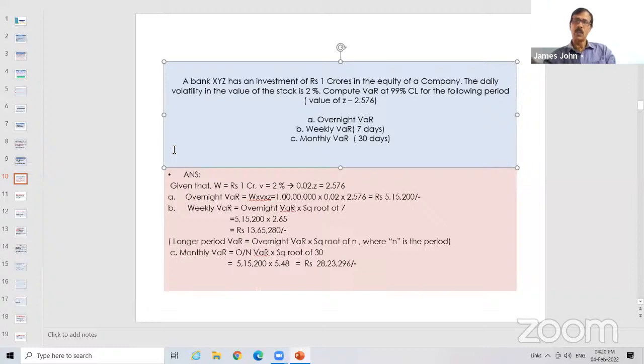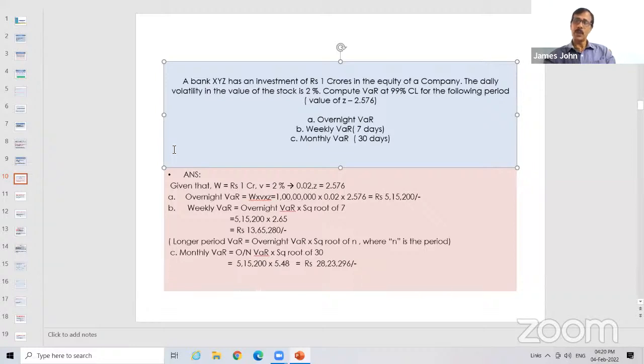Now, the second question is, what is the weekly VAR? Here, the number of days in a week is given. Therefore, weekly VAR is equal to, there is a formula, longer period VAR is equal to overnight VAR into root of n. Here, n is 7. So, overnight VAR is 5,15,200 into square root of 7, and square root of 7 is 2.65. That you can calculate using the calculator. So, multiply it, you will get 13,65,280. This is weekly VAR.